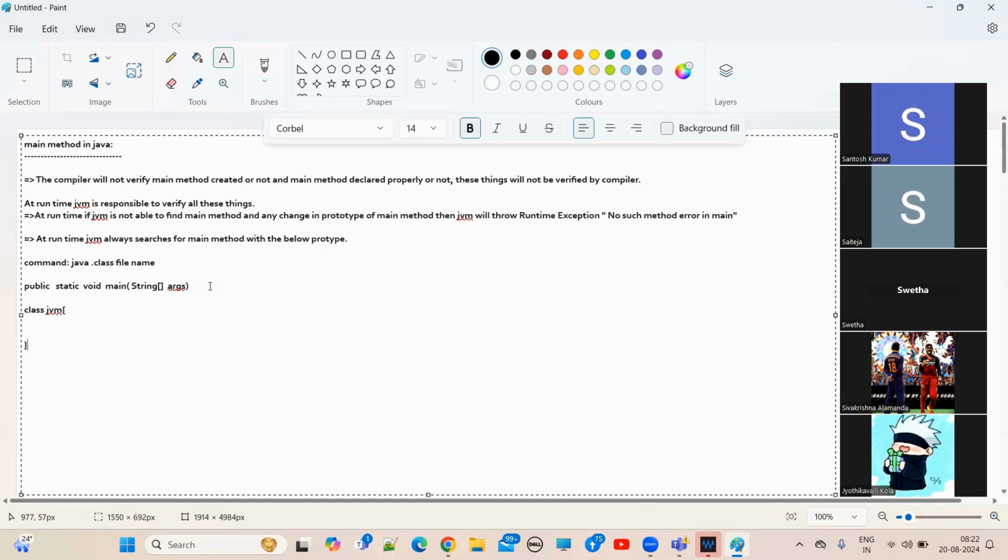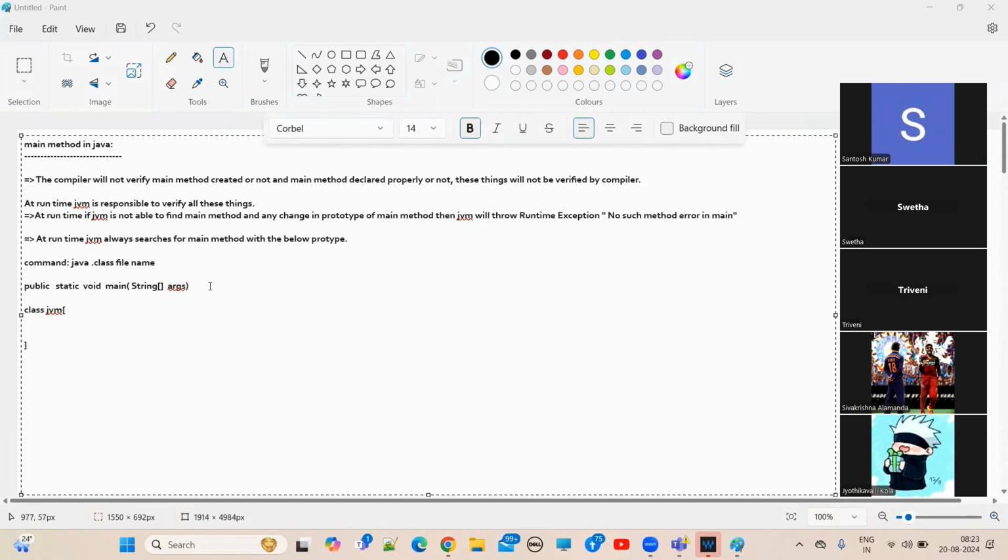What is the first step? Start the JVM, right? After starting the JVM, what will the JVM do? The second step: the JVM will create one thread, named main. After creating a thread, we need to start the thread, so the JVM will start the main thread. We will see how to create a thread, how to name it, and how to start it in detail while discussing multi-threading. So the JVM creates one main thread and starts it. That is the second step.